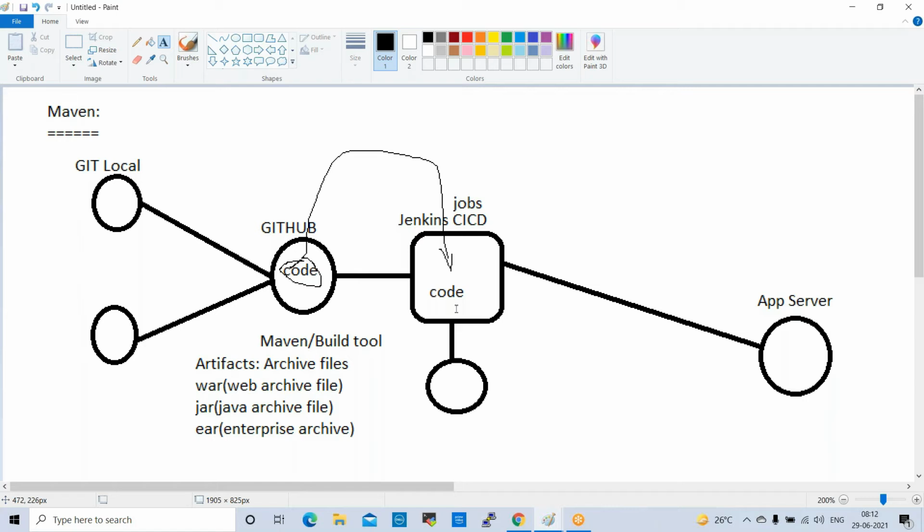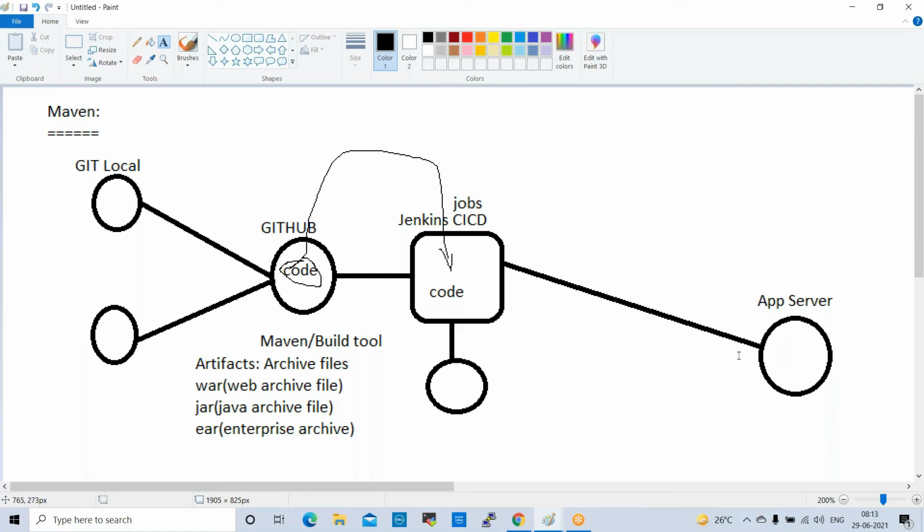The same way here also, the code we received from GitHub to Jenkins is raw code, which will not be understood by the application server. That is why, using Maven, we can convert it into one WAR file, jar file, or EAR file, which is binary format. That WAR file will be pushed to the application server, where deployment will be happening.